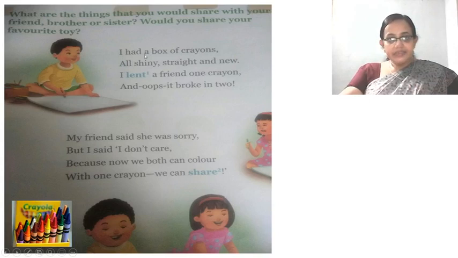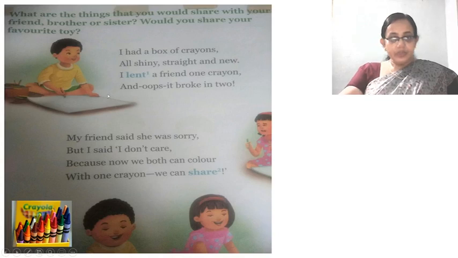I had a box of crayons, all shiny, straight, and new. How are the crayons? Crayons are shiny, straight, and new. New, yes. I lent. Lent means gave to others. I lent a friend one crayon.